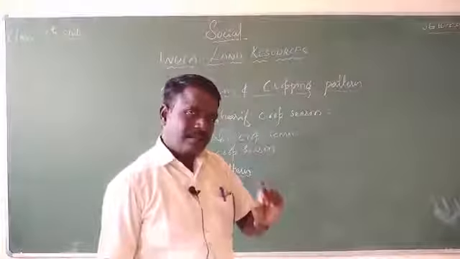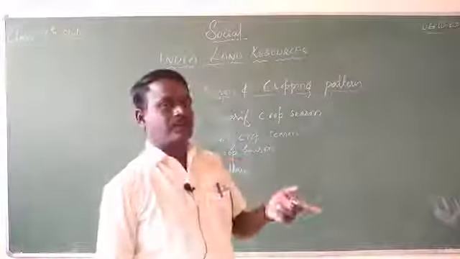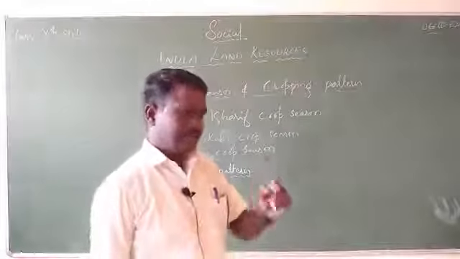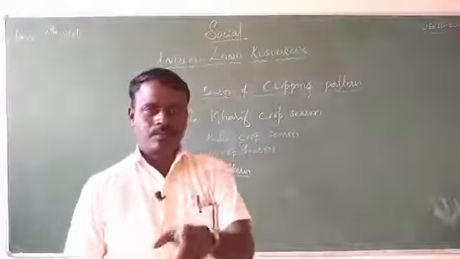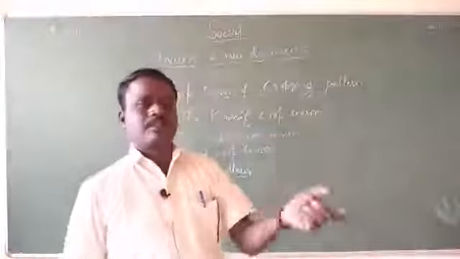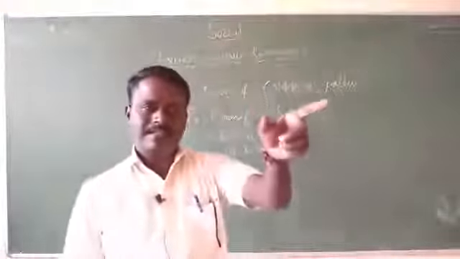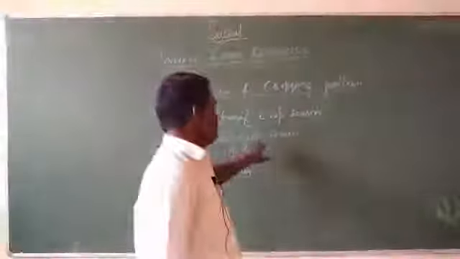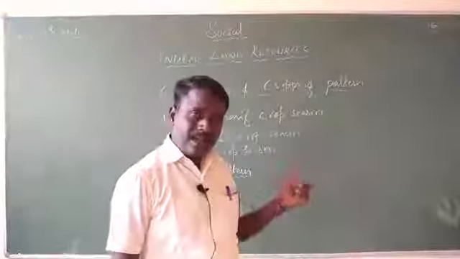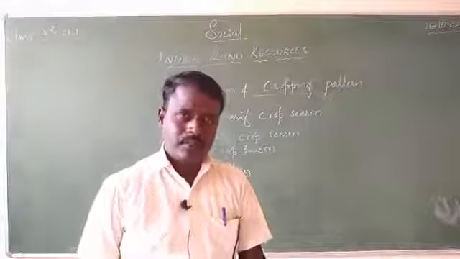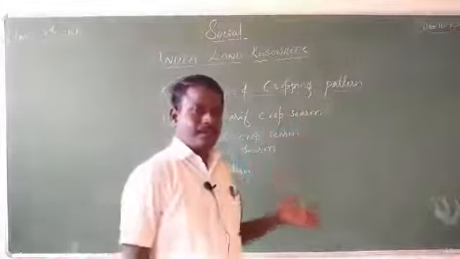Whatever crops we produce during this period are known as the Kharif crops. This is the onset of the southwest monsoon. Once the southwest monsoon enters India, we sow the seeds, and that is the Kharif season. Whereas the Rabi crops are sown during October and November, which is the retreating monsoon season.